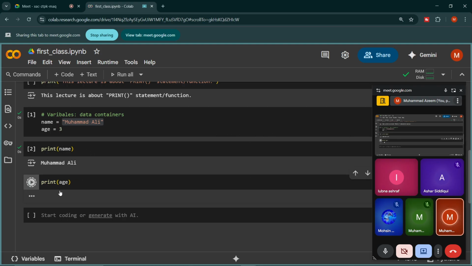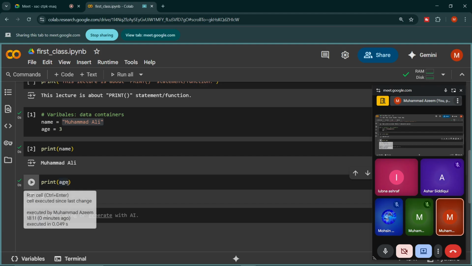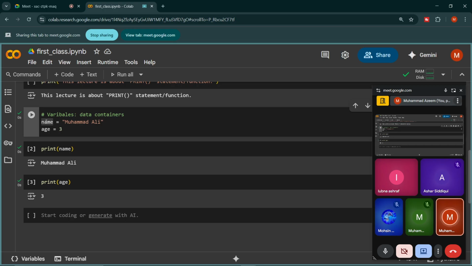So I will get 3 if I call age. You have to notice one thing here, that when I am calling the variable, Python is actually bringing the value stored in that variable. If I call name, Python will give the value inside that variable. So this was something which we discussed yesterday.